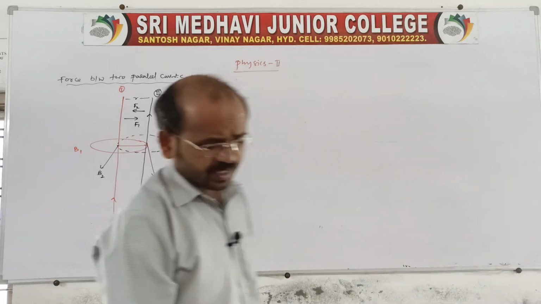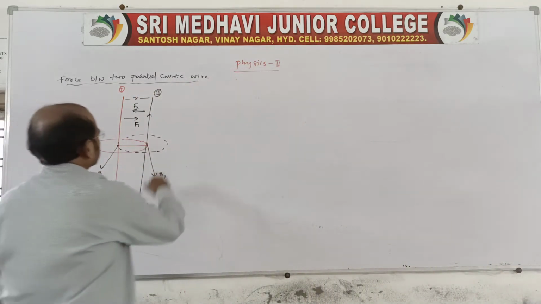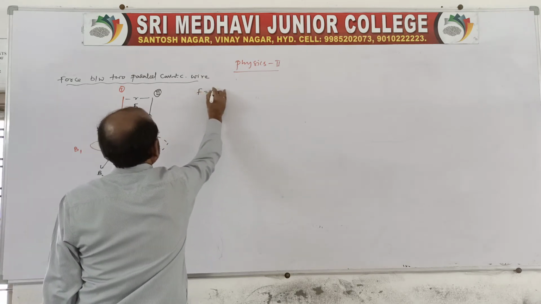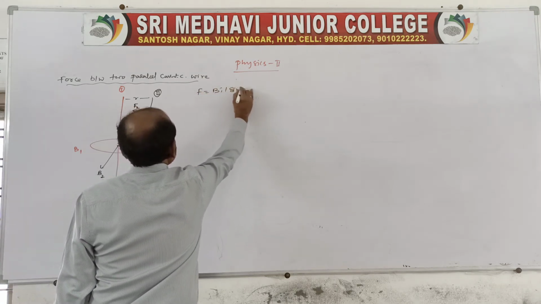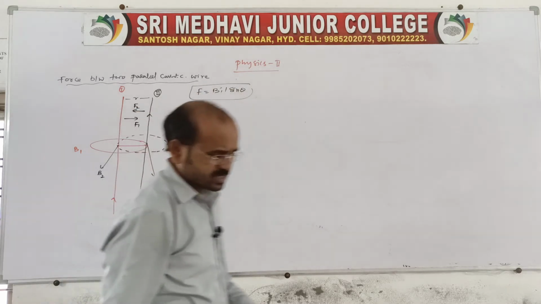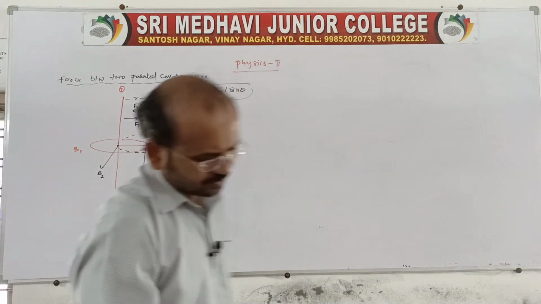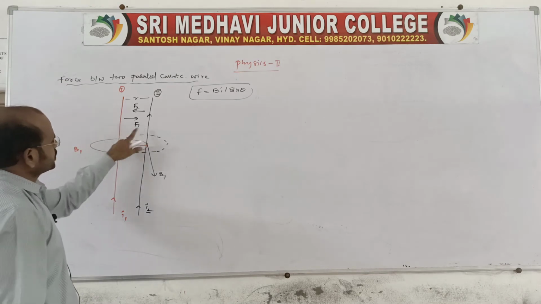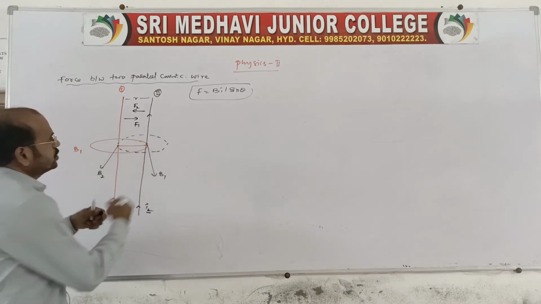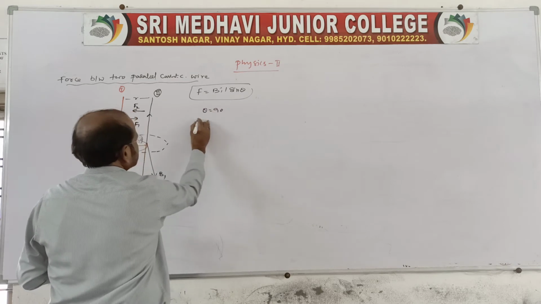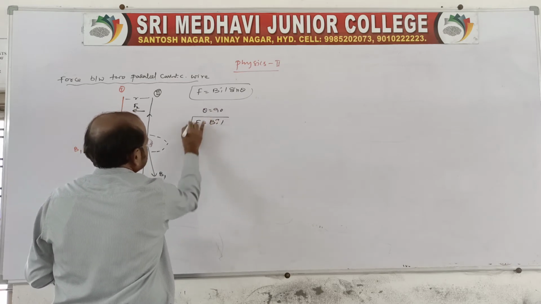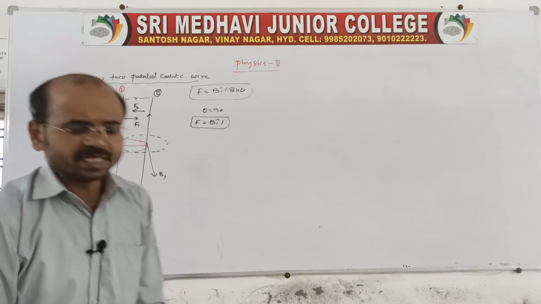Therefore, we know there is a relation for current carrying conductors: F is equal to BIL sin theta. Do you remember this expression? We already derived this expression earlier for a current carrying conductor in a magnetic field, BIL sin theta. Here the two conductors' fields are perpendicular to each other, so theta is 90, and the force will be maximum, BIL.